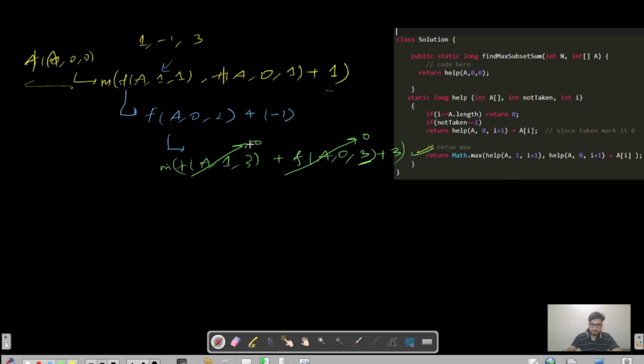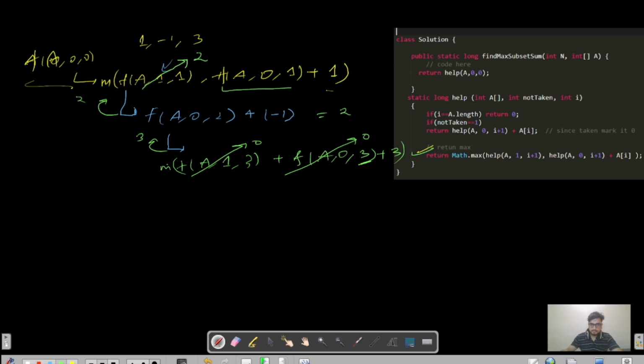This will also be 0. So the maximum will be compared between 0 and 0 plus 3. So the maximum between 0 and 3 is 3, right? So this will return 3 here. This function returns 3, and 3 minus 1 will be nothing but 2, right? So this will return 2 here. So finally, this function call is returning 2 here.